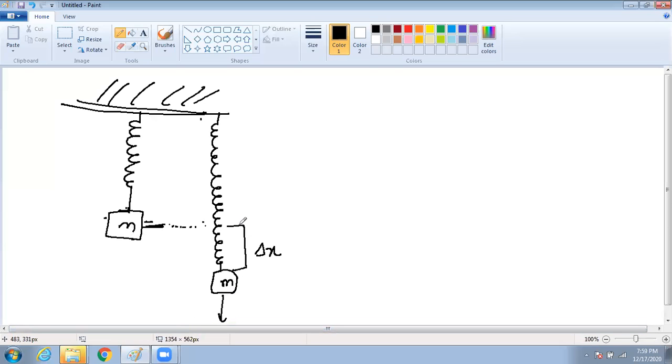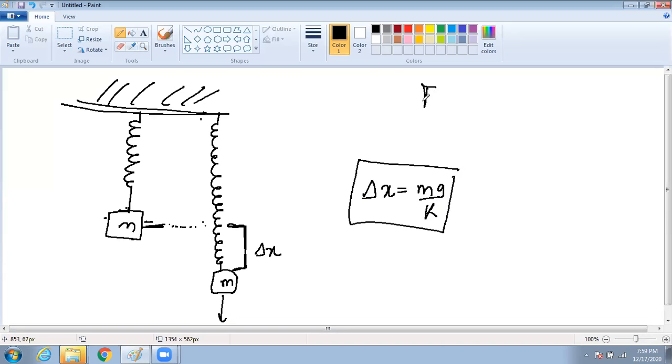So if I want to find out how much extension happened, how can I find? Delta X will be mg by k. How we got? Fsp is equal to what? K into delta X. What is the force? It is because of the weight of the object. So mg is equal to k delta X. Then what is delta X? Mg by k. Clear? Yes, sir.